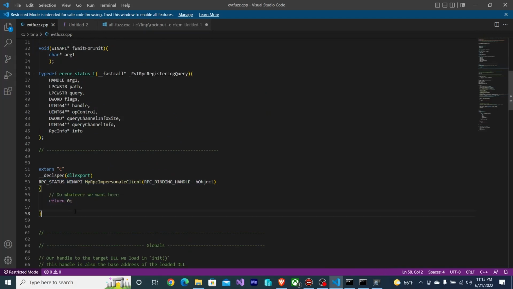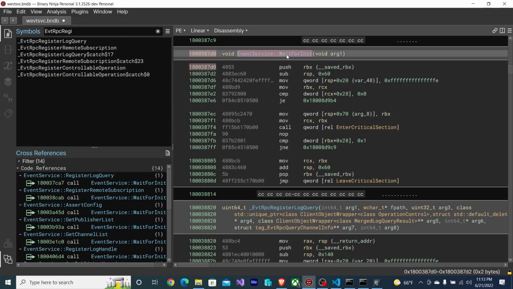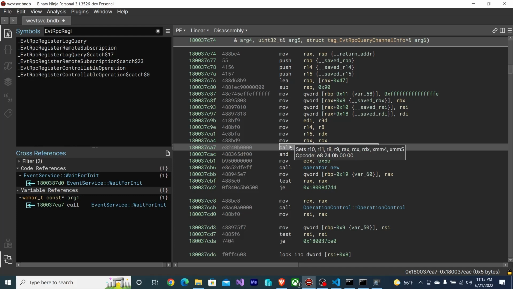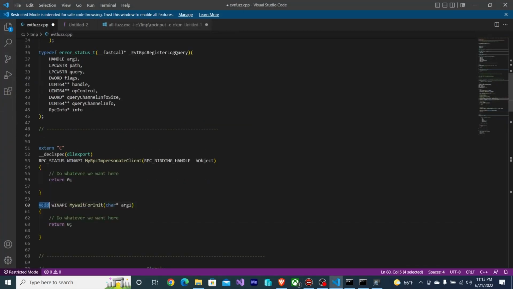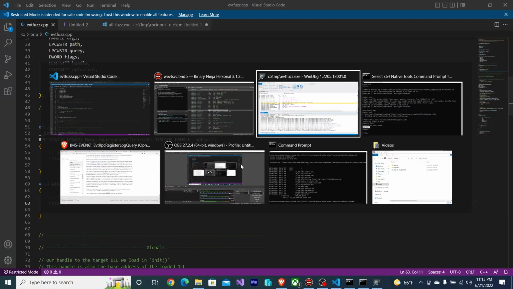Let's do my wait for init: void my wait for init, char pointer arg1. What do I want to return? Actually, when wait for init is called, the return value of it isn't actually used. And it is marked void after all, so we return nothing. We just return. Now that that is hooked appropriately, let's try running it again.